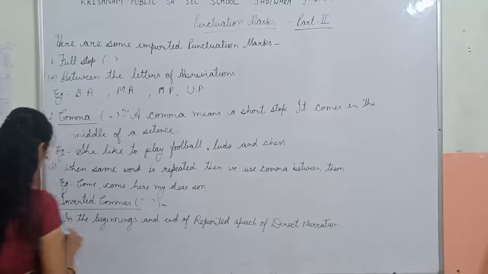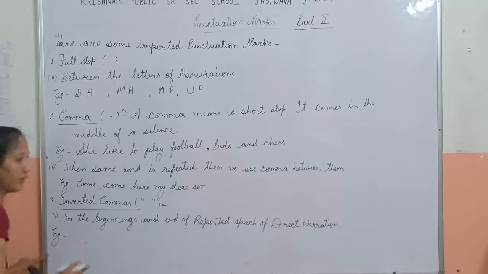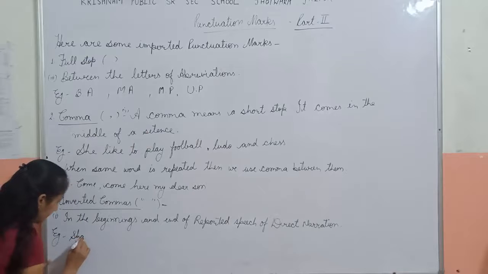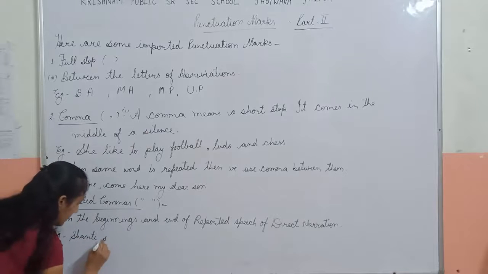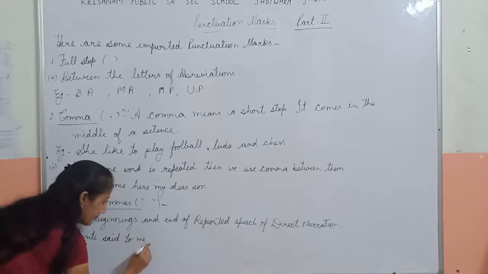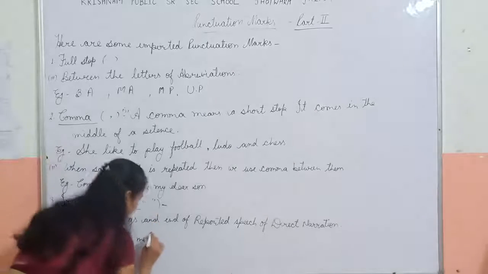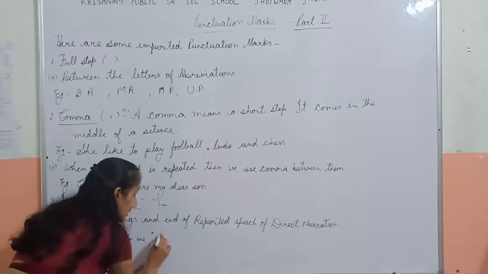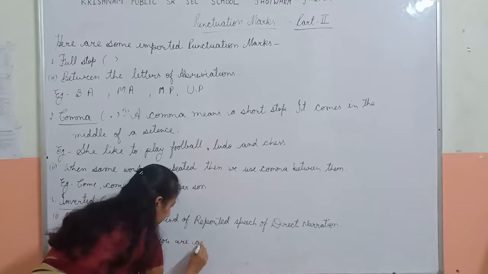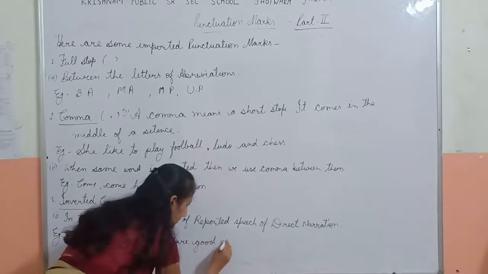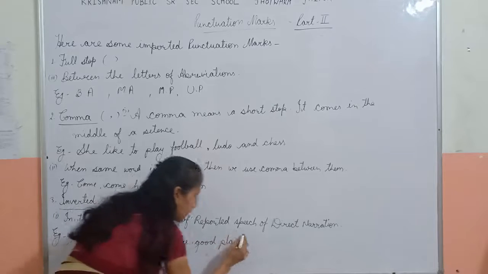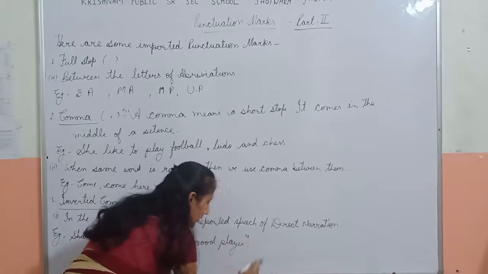Now an example of direct narration is: Shanti said to me. Now we use a comma and start the inverted comma. You are a good player. And then a full stop, and close the inverted comma.